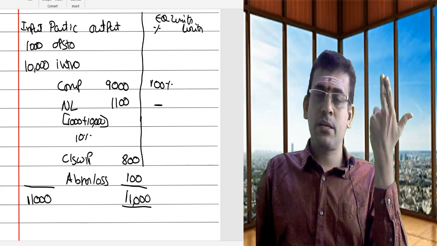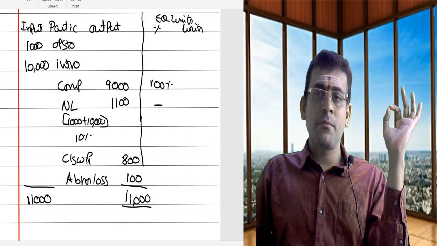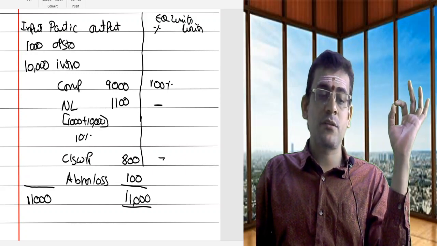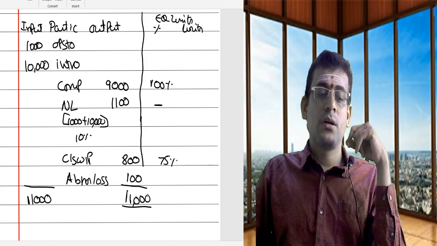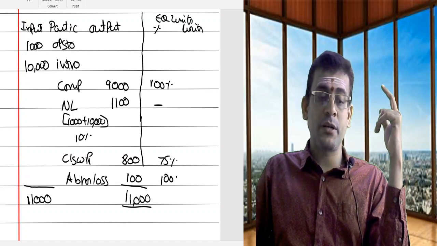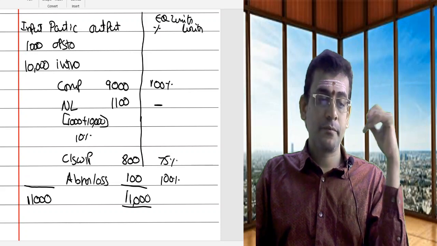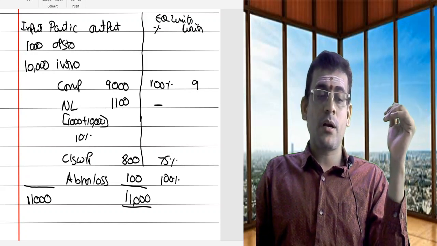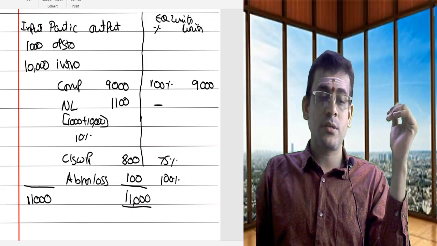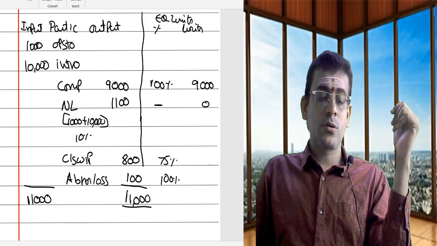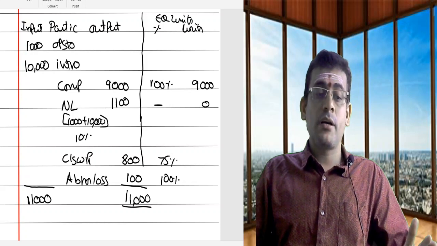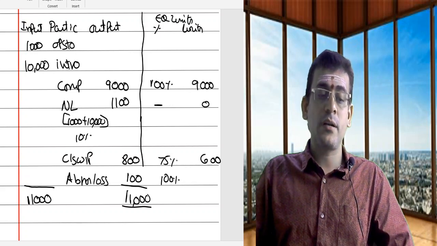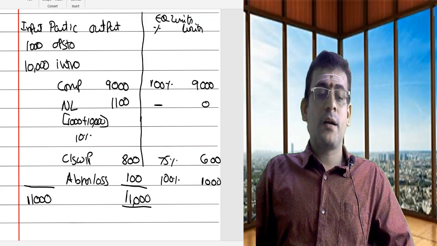Normal loss, as I mentioned, is always 0. Closing work in progress, the problem clearly specifies the percentage of completion is 75%. Abnormal loss, the problem mentions it as 100% completed. So percent into units gives me: 100 into 9,000 gives 9,000. 0 into anything is 0. 800 into 75%, we have already done that, is 600, and abnormal loss is going to be 100.